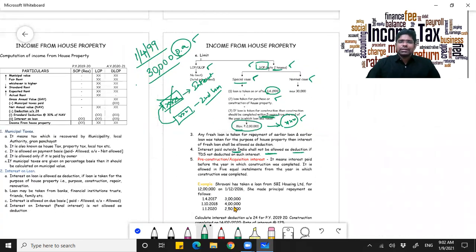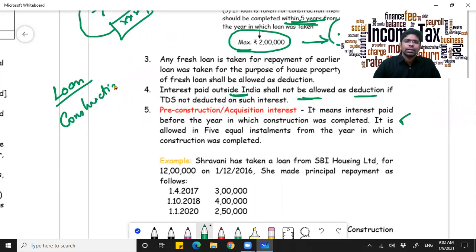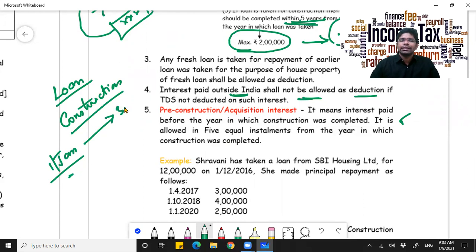The next thing that comes up is pre-construction or pre-acquisition interest. This is one of the most important points you have to note in income from house property. What is pre-construction interest? Now you take a loan for construction of a particular house. Now, for construction of this particular house, will it happen immediately? Now say today is 1st Jan, assume it is 1st Jan. Now if you take a loan today, say it will at least take 3 years to complete your construction.